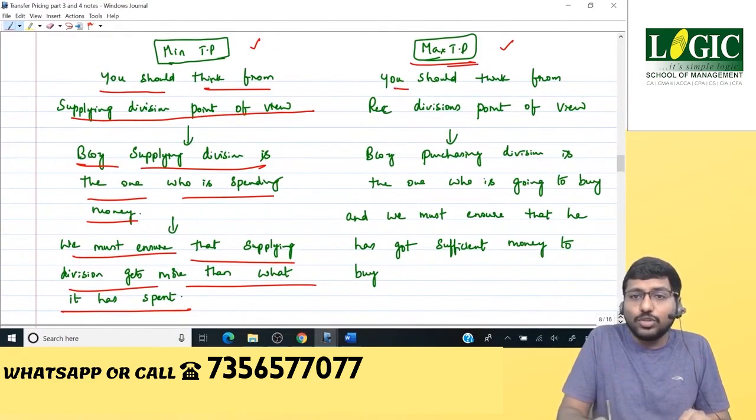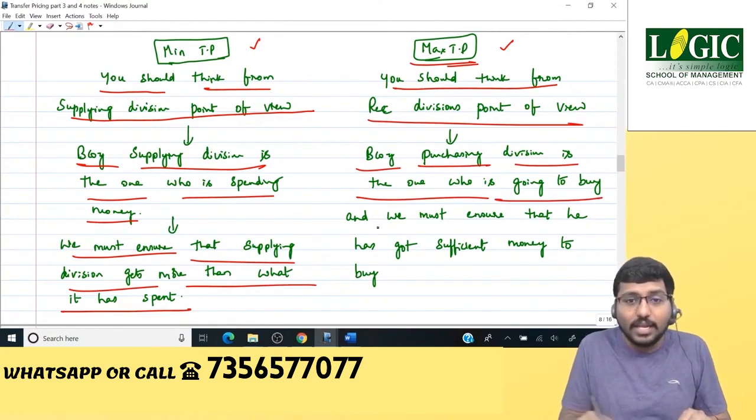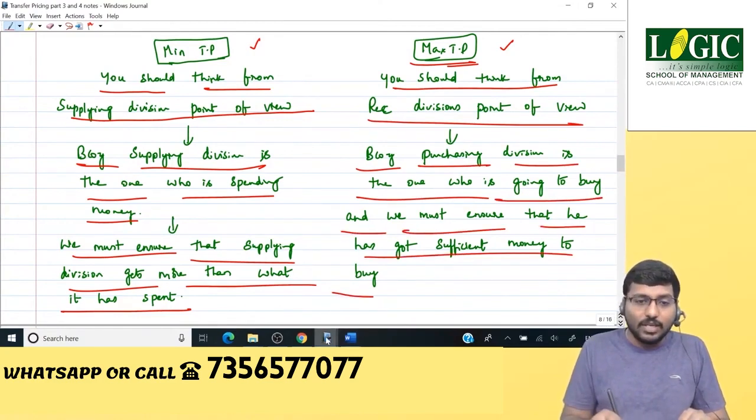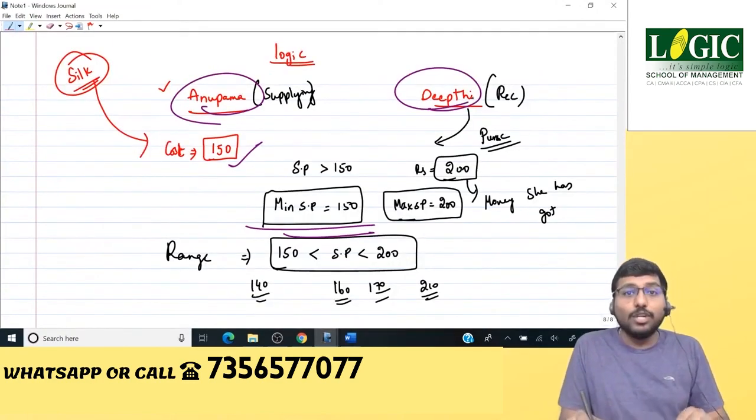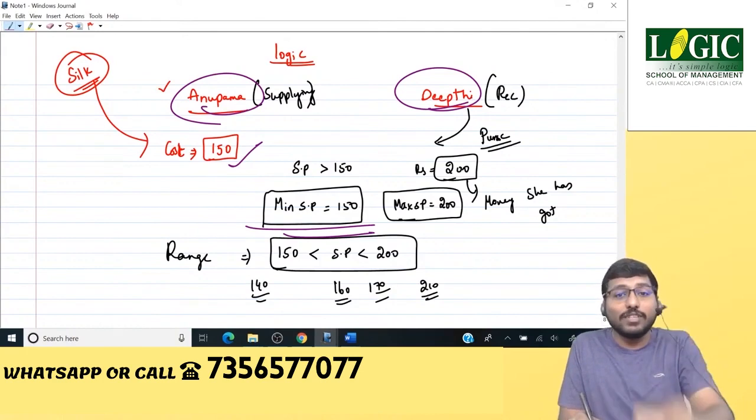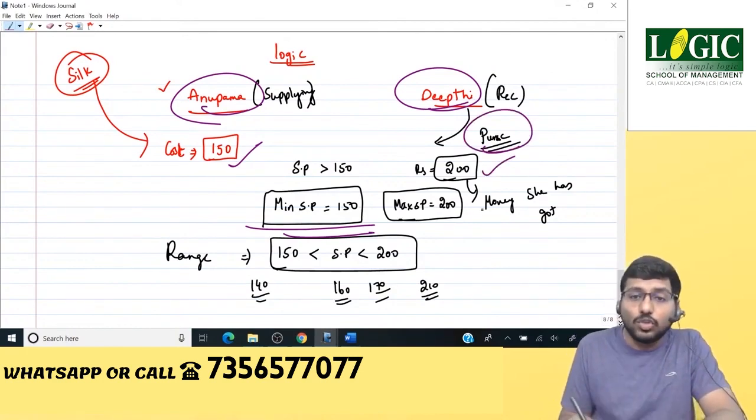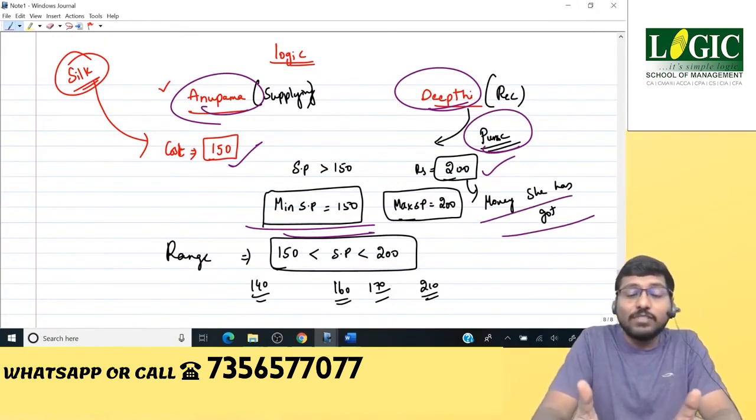Maximum TP, you should think from receiving division's point of view because receiving or purchasing division is the one who is going to buy, and we must ensure that he has got sufficient money to buy. Coming on to this example, who is going to buy here? Deepthi. And you should ensure that Deepthi has got sufficient money to buy. So when we check her purse, we know that she has got 200 rupees. So 200 rupees is the money she has got, which means she cannot buy if the price is fixed more than 200.